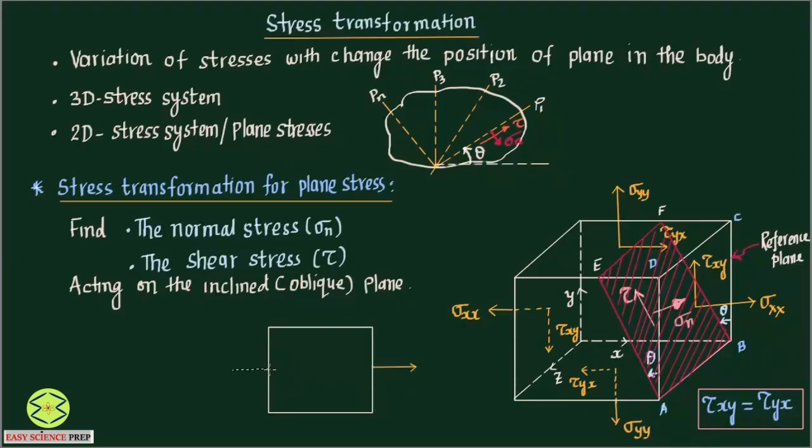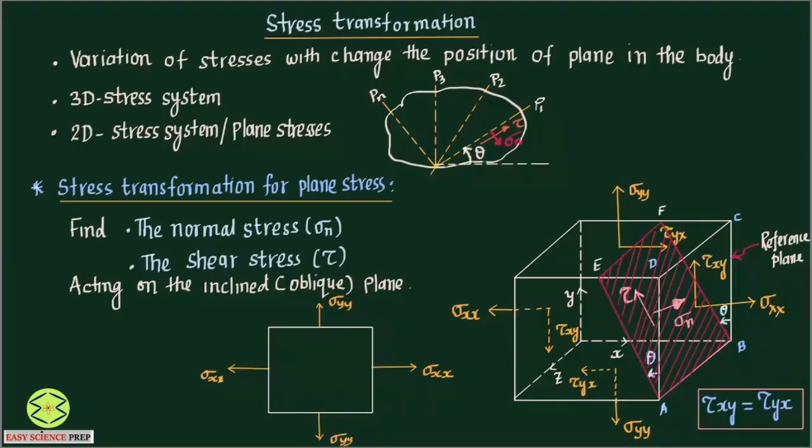On this plane we have normal stress. Here we'll have normal stress. Here also we'll have normal stress. So these normal stresses, this is acting in the x direction, sigma xx. This is also sigma xx. This is sigma y. This is also sigma y.